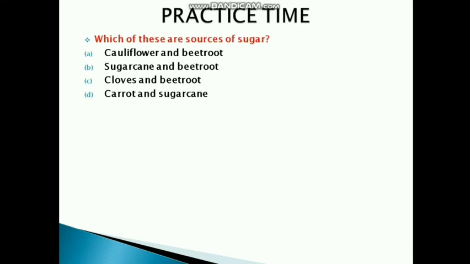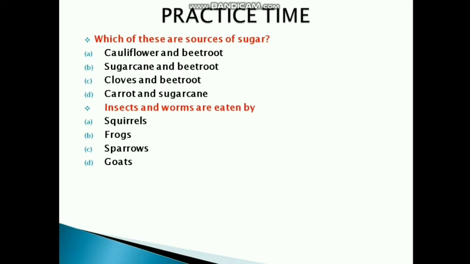Next question is, which of these are sources of sugar? When I was explaining the chapter, I told you there are two plants. Cauliflower and beetroot, sugarcane and beetroot, cloves and beetroot, carrot and sugarcane. What will be the answer? Yes, sugarcane and beetroot. Insects and worms are eaten by squirrels, frogs, sparrow, goats. Yes, frogs are carnivorous, so they will eat the insects and worms.